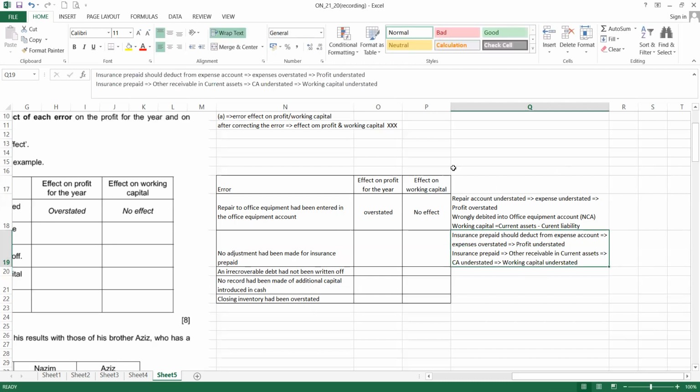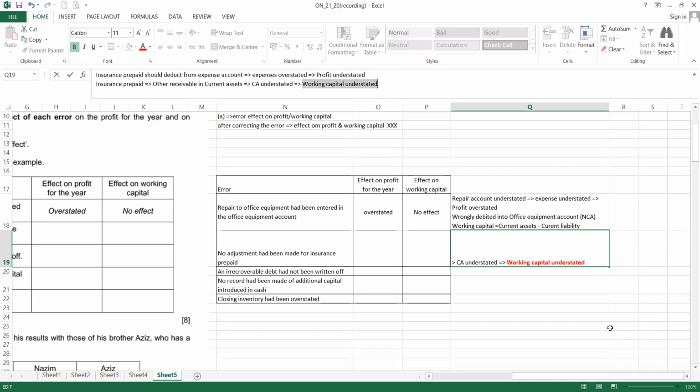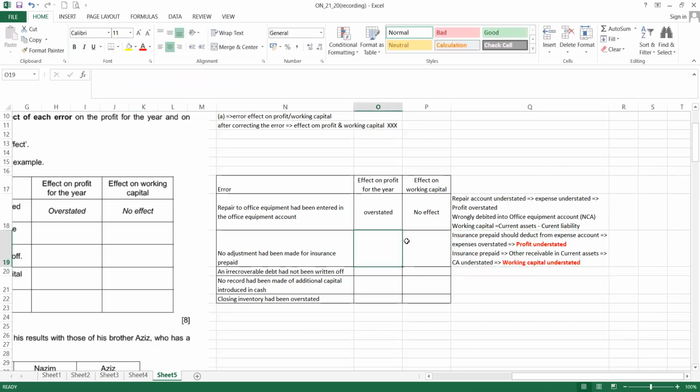So therefore, this answer: profit understated, working capital understated. So there is an impact.